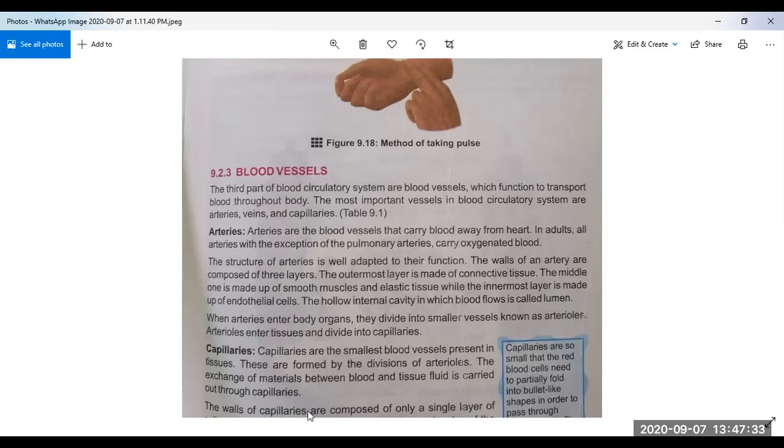So the walls of capillaries are composed of only a single layer of epithelial tissues. What is the structure of capillary? The walls of capillaries are composed of only a single layer of cells, the endothelium.